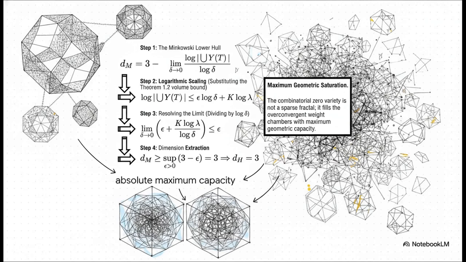That is incredibly significant. Think of Hausdorff dimension simply as a measure of how densely a shape fills up its surrounding space. A dimension of 3 proves maximum geometric saturation. It means that the exceptional zero variety isn't some thin, sparse fractal set, and it's definitely not an isolated scattering of points. Thanks to our non-clustering symmetries, the zero variety fills the overconvergent weight chambers with absolute maximum capacity.